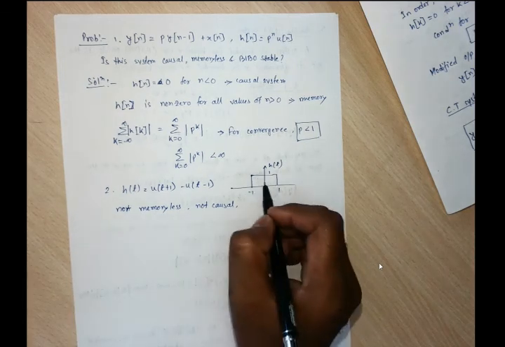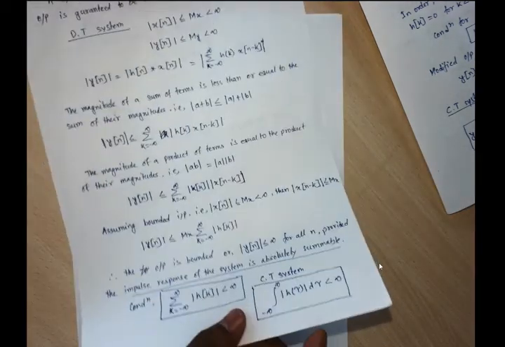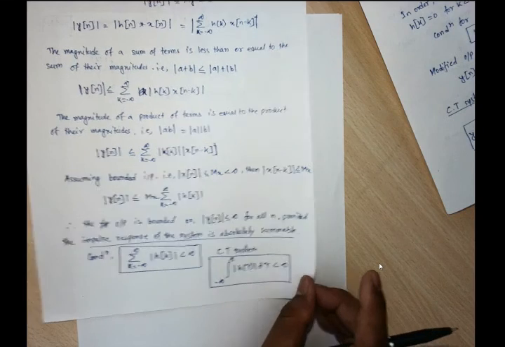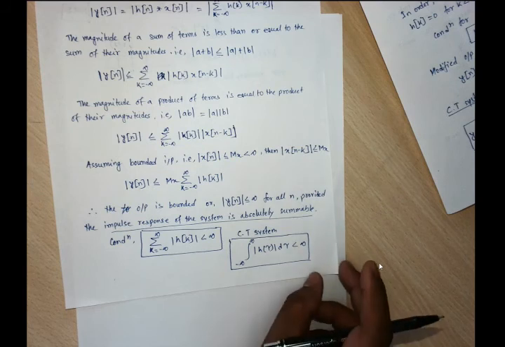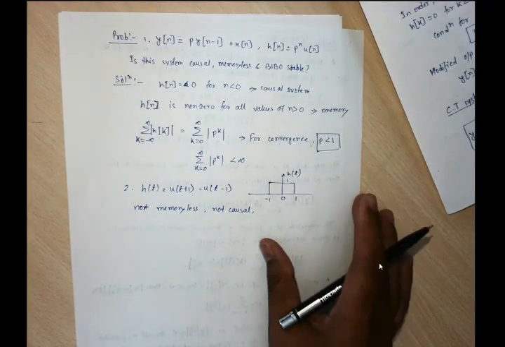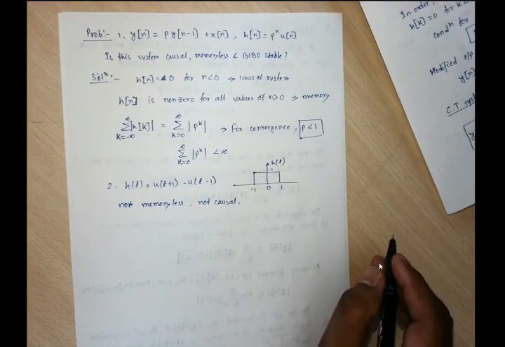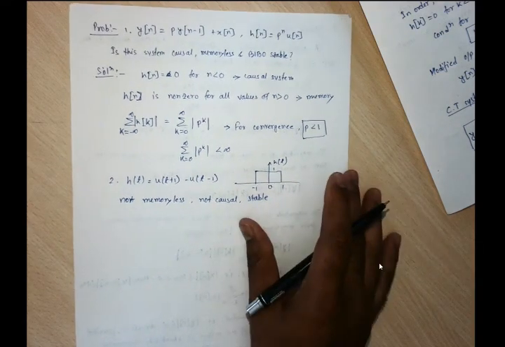So we can get a finite value of this summation or this integration, right? This is the condition for a continuous time system: the integration from minus infinity to infinity of h of tau d tau should be less than infinity. If you take the integration of this, is it less than infinity? Yes. So it is a stable system.